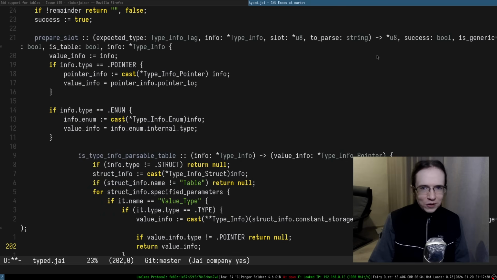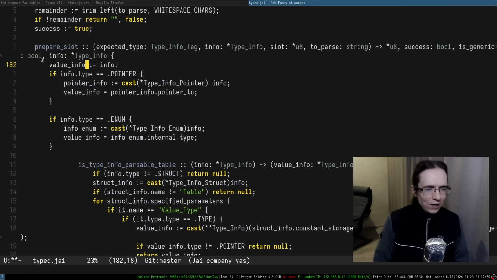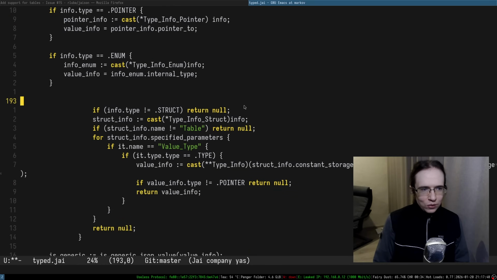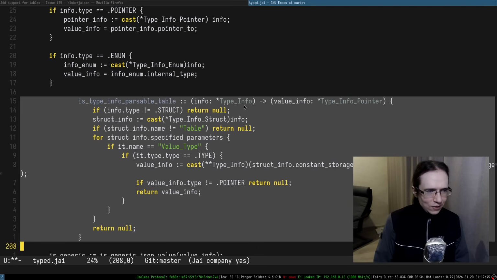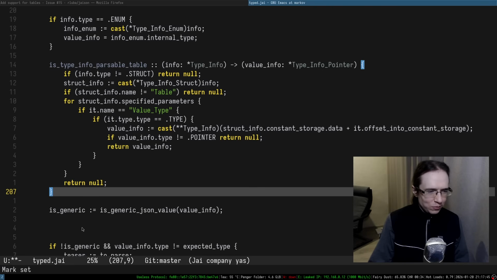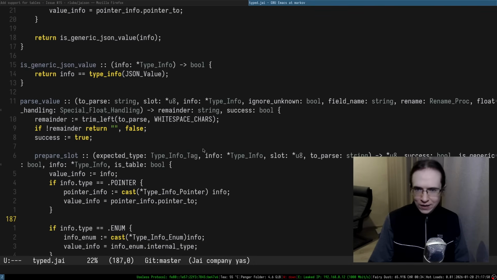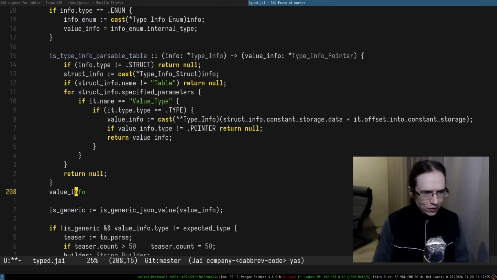Okay, so this is gonna be that. And I suppose to not break all of these places, we have to add that stuff in here somewhere. That's what I'm thinking. Okay, so something like that. So with type info, I can probably use it like that. Oh boy. Okay. So value info is type info parsable.